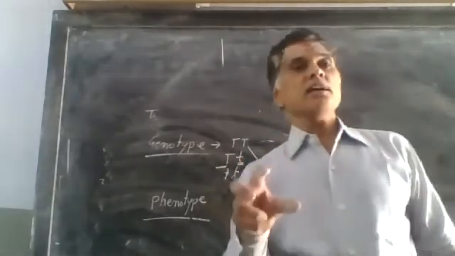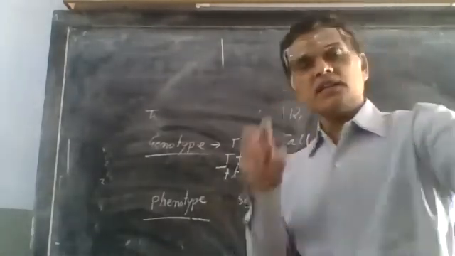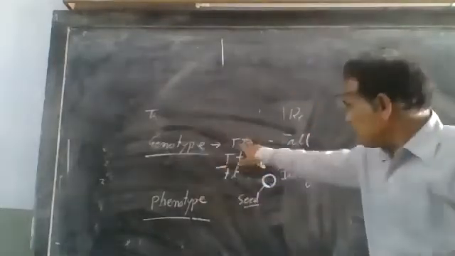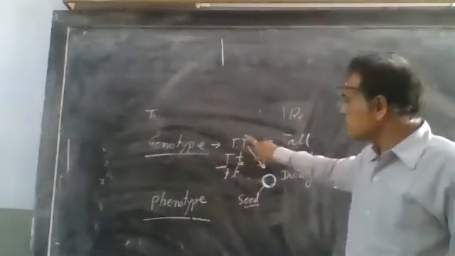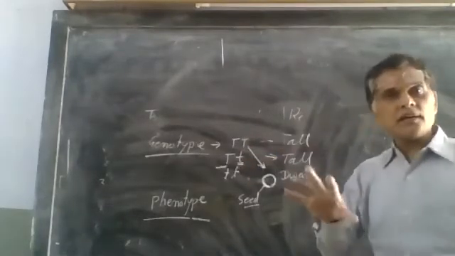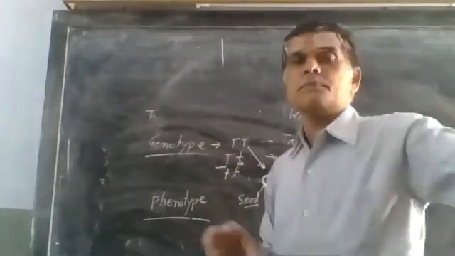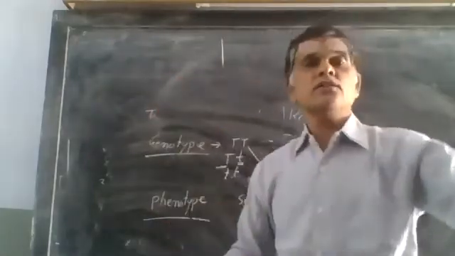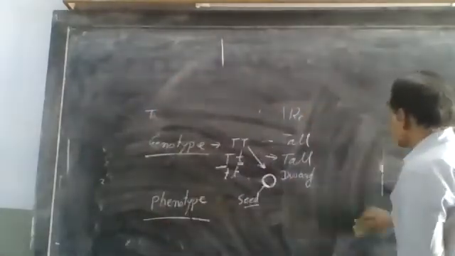Now, dominant and recessive. Capital T is the dominant character and small t is the recessive character. Dominant character always expresses itself when it is present, either in similar condition, capital T, or dissimilar condition, capital T, small t. Dominant character always expresses itself when present in homozygous condition or in heterozygous condition.